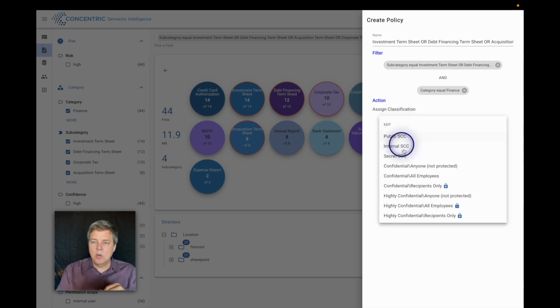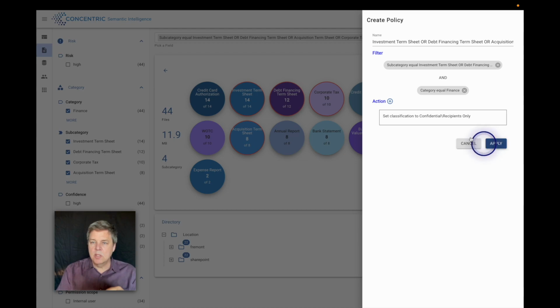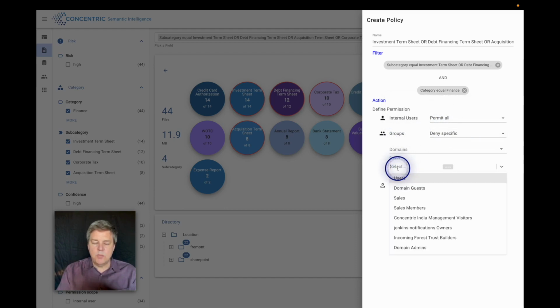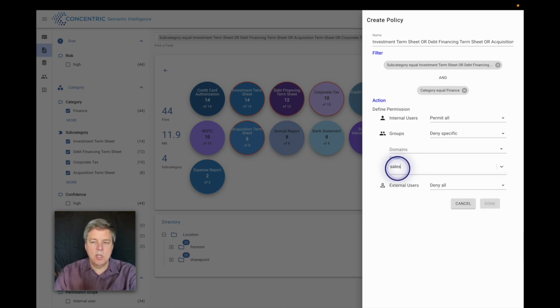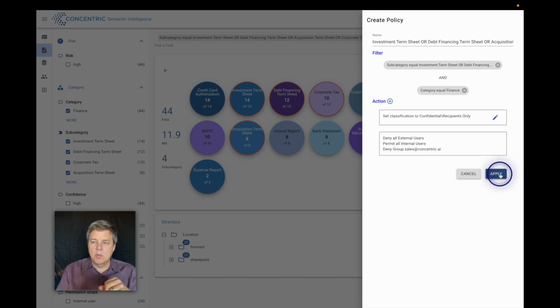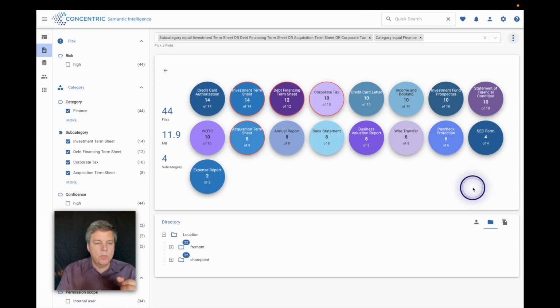So I simply go up here and grab one of these classification categories that have been ingested from your existing category management platform. It might be MIP or another platform that you use to manage classifications. I'll hit done here. And then I'm going to add one more action on this to define the permissions. And again, one of the things we wanted to do was deny a specific team or organization access to these files. I'm going to do that here and apply these new policies onto that data.